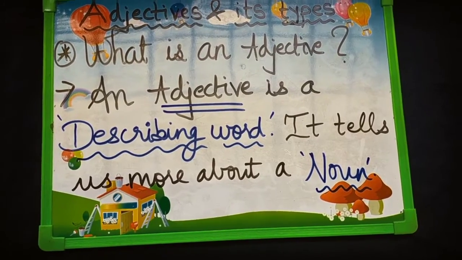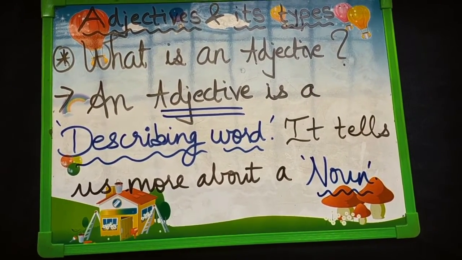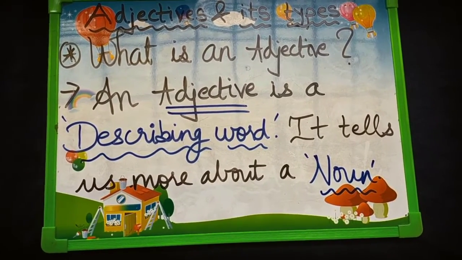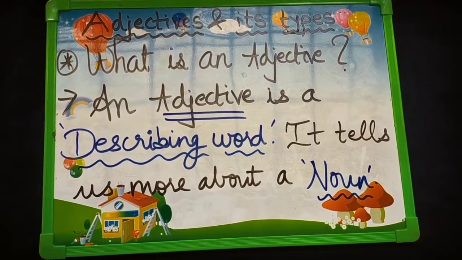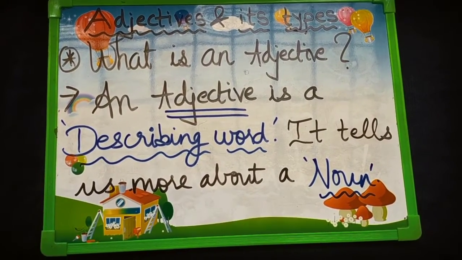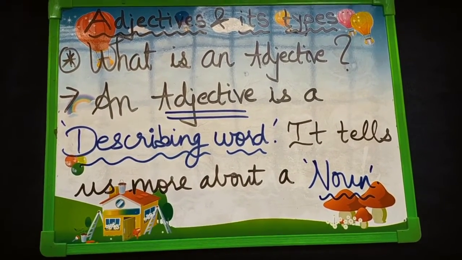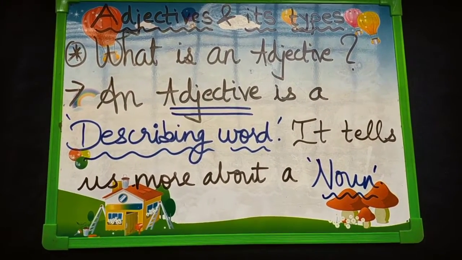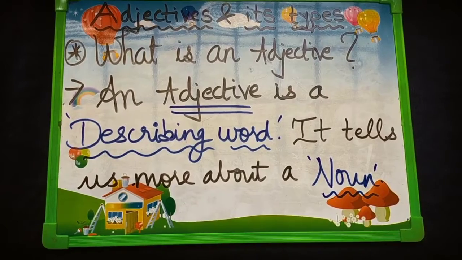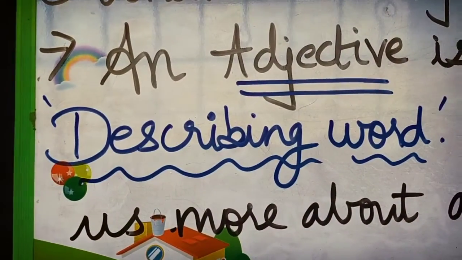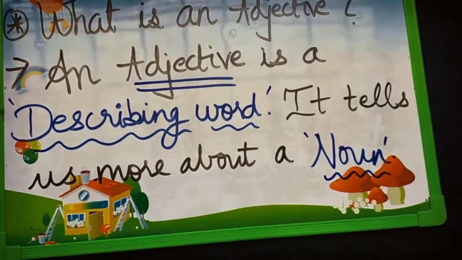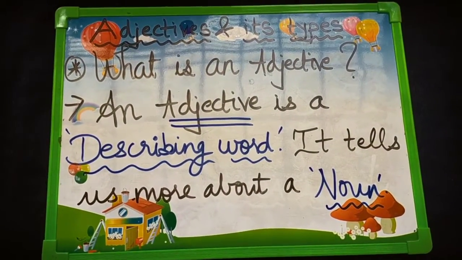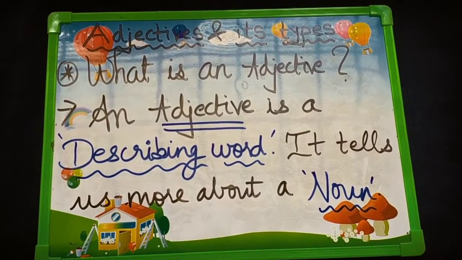If in a sentence there is an adjective, how will you find out? You will first find out the noun and see which word is telling us more about that noun, which word is describing and giving more information about the noun. Then that word will be called an adjective. So always keep in your mind that an adjective is a describing word and it tells more about a noun.